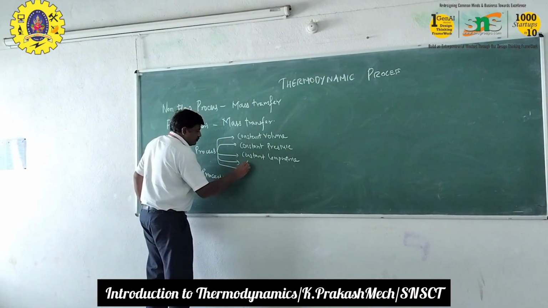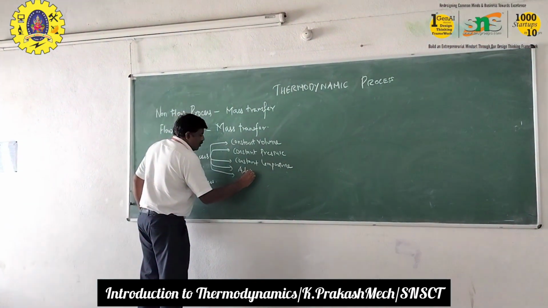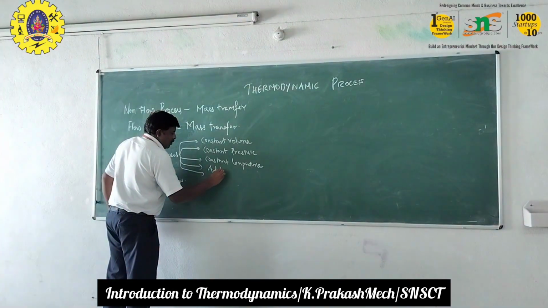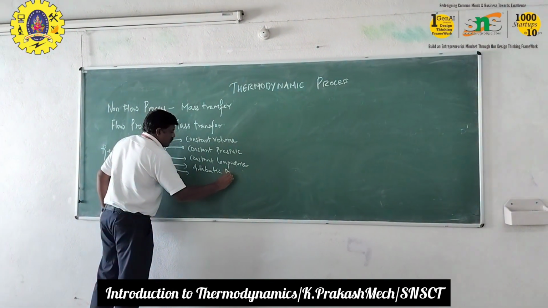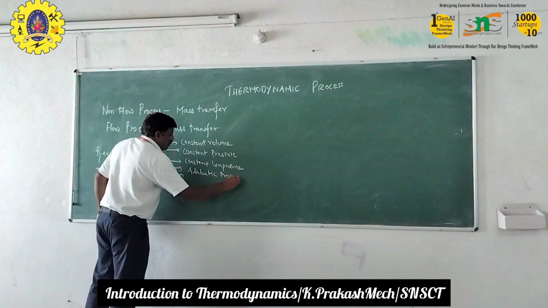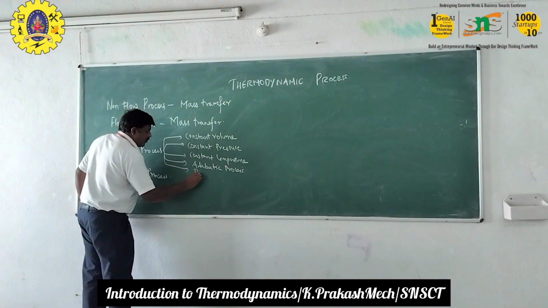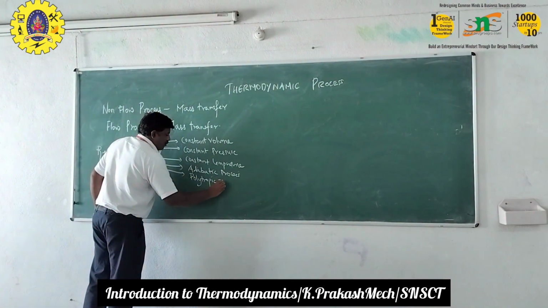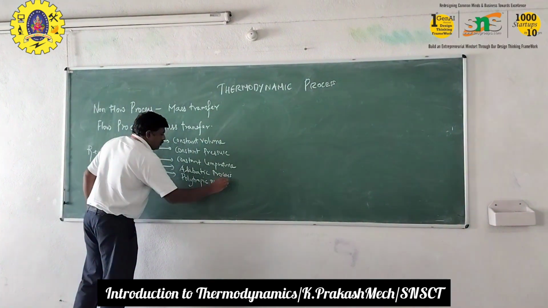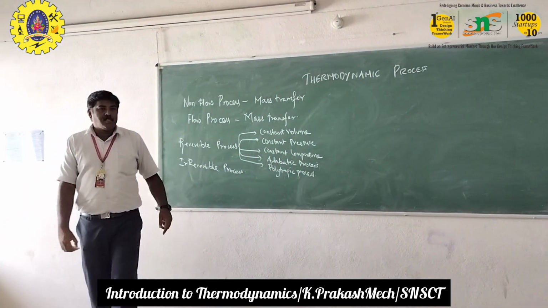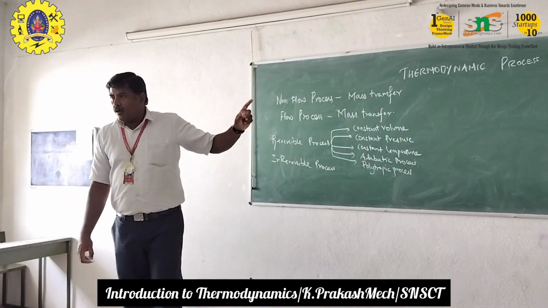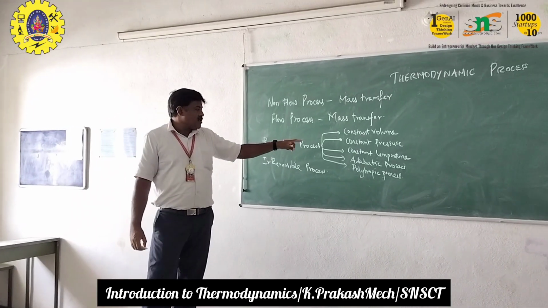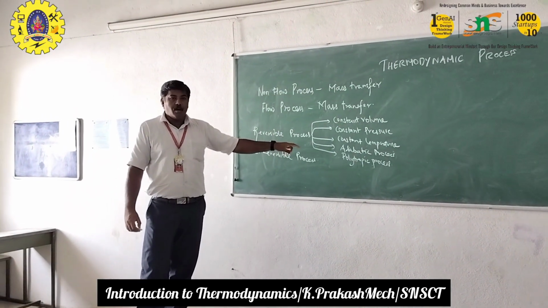We are having five different reversible processes: constant volume, constant pressure, constant temperature, adiabatic process, and polytropic process.